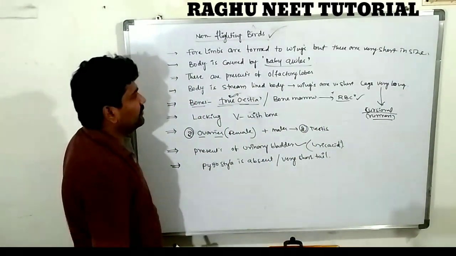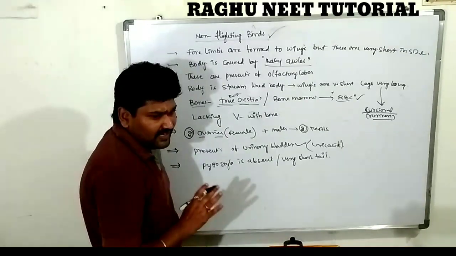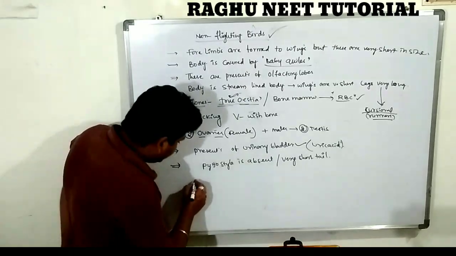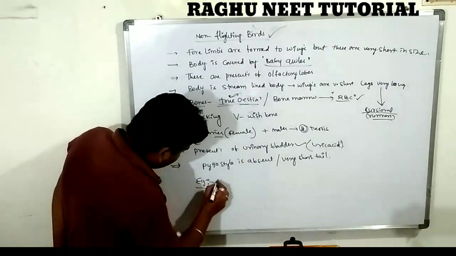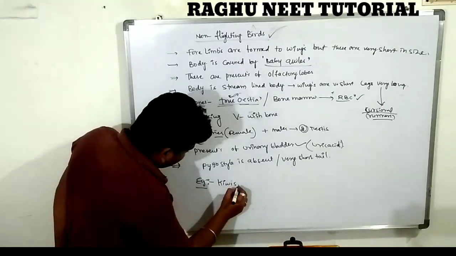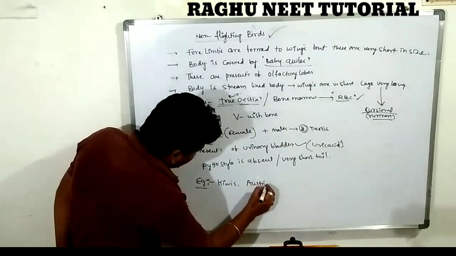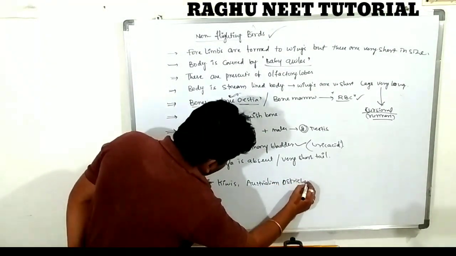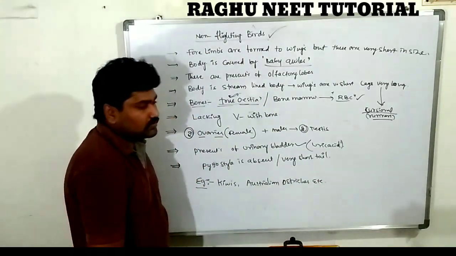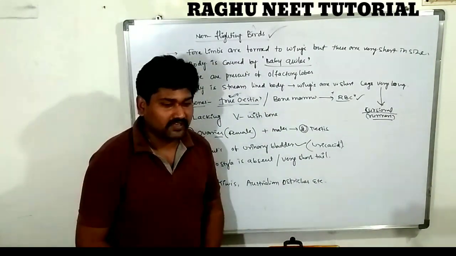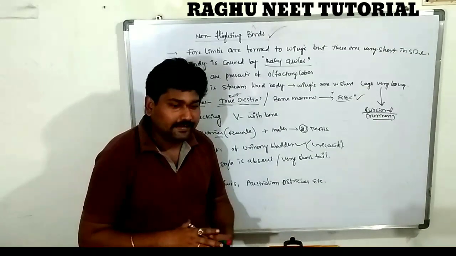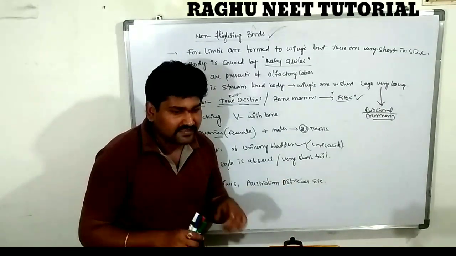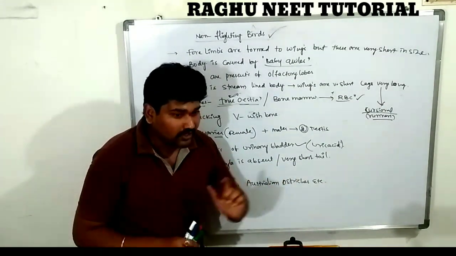So this is the information about the non-flighted birds, very important characters. Examples: kiwis, Australian ostriches, and so on. These are known as non-flighted birds. The non-flighted birds are completely cursorial runners, which means very short wings and very large legs.